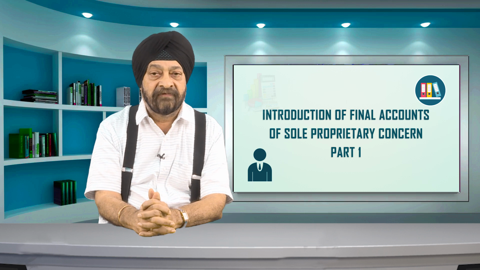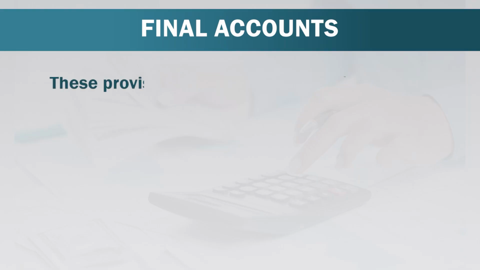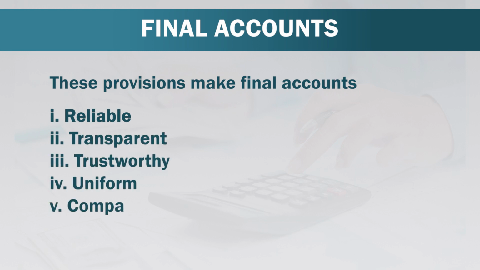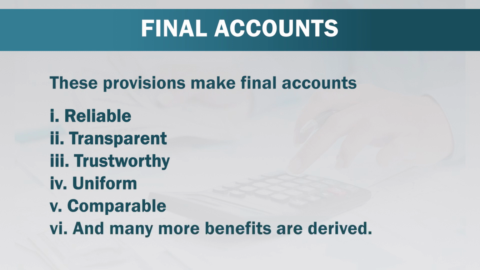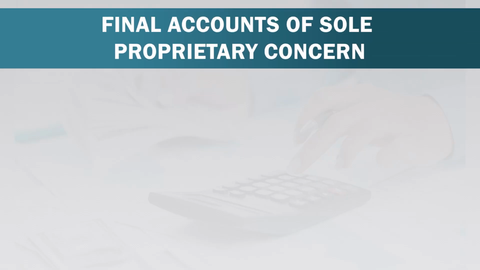It means final accounts cannot be prepared in isolation by any organization. These provisions make final accounts reliable, transparent, trustworthy, uniform, comparable, and give so many other benefits to the system. In this unit, we will study final accounts of sole proprietary concern.